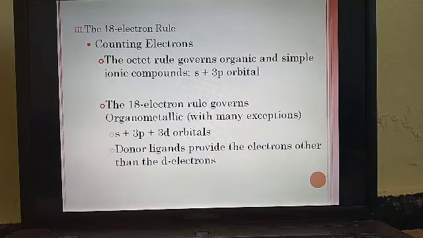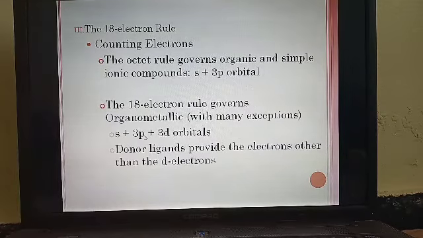The octet rule governs organic and simple ionic compounds. So we use the octet rule to decide the stability of organic as well as simple ionic compounds. We count the number of electrons in the s as well as the 3p orbital. If it is 8 electrons, then we can call it stable for organic and simple ionic compounds. But for organometallic compounds, we call it the 18 electron rule, because in the valence shell, the orbitals are there.